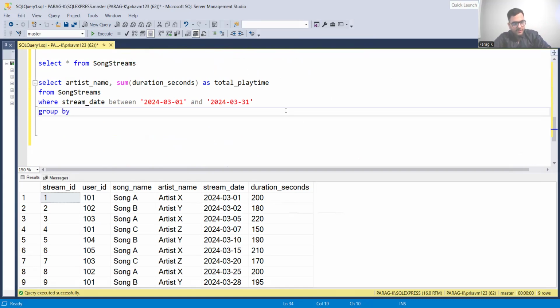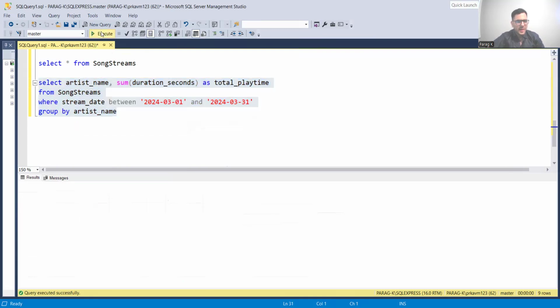And now we're going to do a group by function. As you understand, group by is basically what group we want to form. We want to form a group of the artist name. So for example, if you observe, there are X, Y, Z artists, and we just want it per artist. Let me go ahead and do a group by on artist name. Okay, so we have done the group by artist name, and let me see what we are getting.